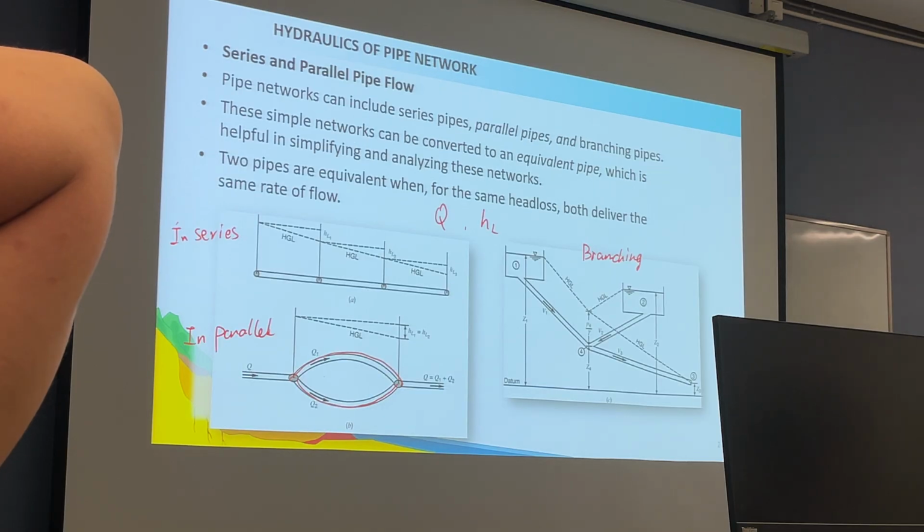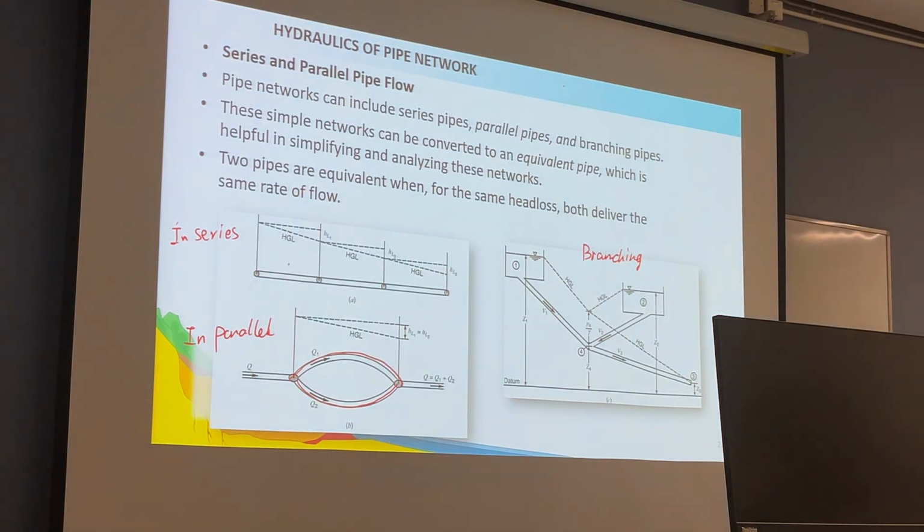Pipes in series, I think, is very straightforward. For the discharge, if there is pipe 1, pipe 2, and pipe 3, the discharge in total, because it's one-way direction, according to the continuity equation, the discharge in all the pipes is supposed to be the same.